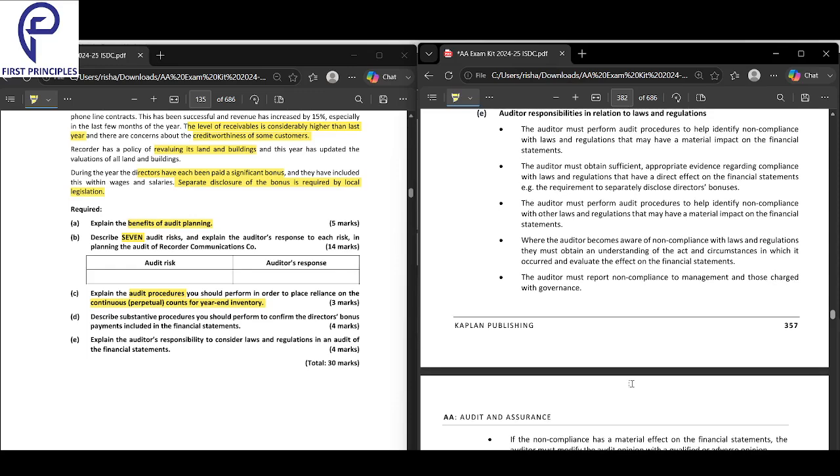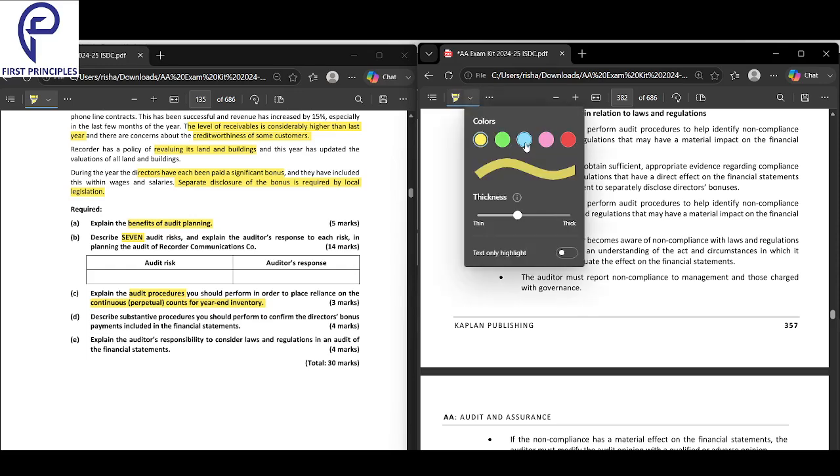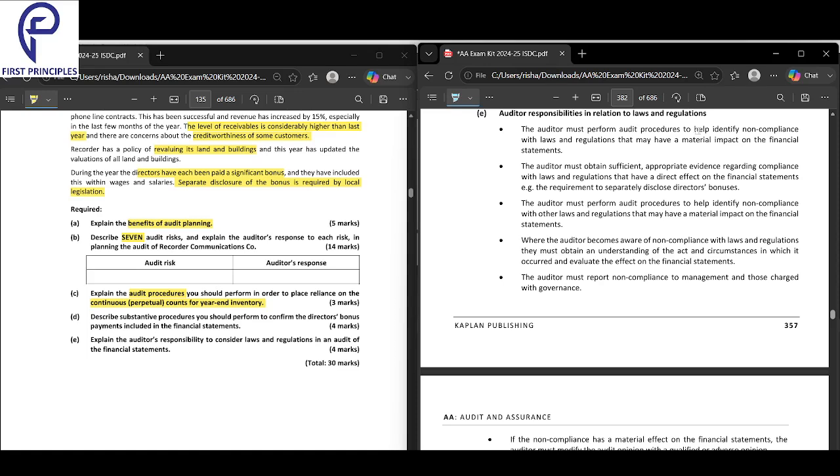Okay, auditor's responsibility in relation to laws and regulation. What is the auditor's responsibility whenever we talk about law and regulation? The first thing the auditor has to do is look for any material non-compliance. The first job he has is to identify any non-compliance, that is, whether there is any non-compliance or not.